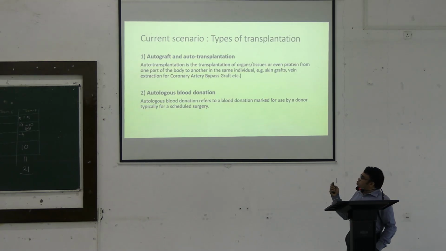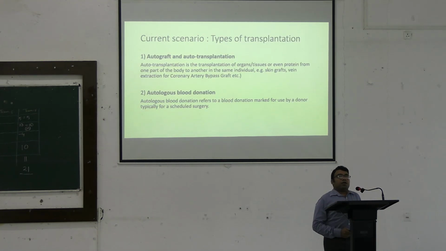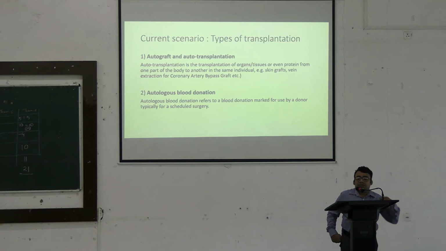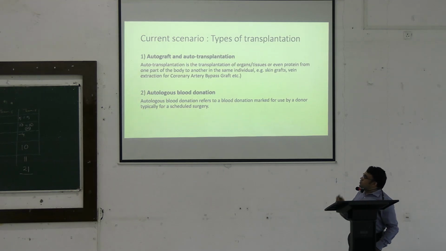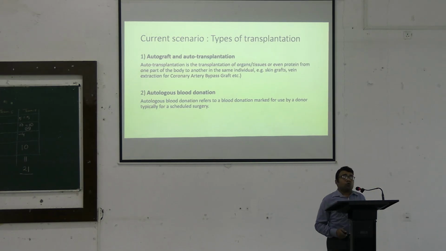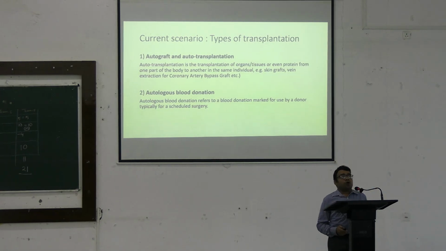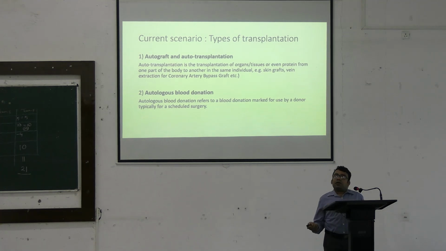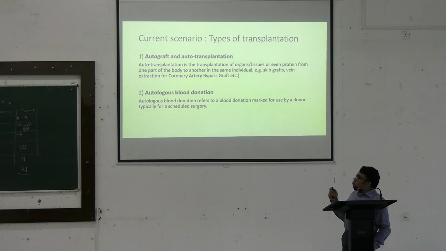And now, over the last decade, we have indeed come a long way in relation to transplantation. Now, let us get some basics. First are the definitions. We can classify transplants based on what kind of transplant it is. We can call it an autograft or auto transplantation. Auto means it is from the same body. If we take the organ from the same body and replace it there itself, we can call it an autograft.